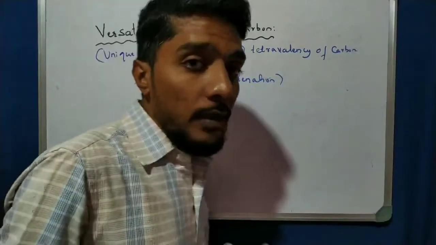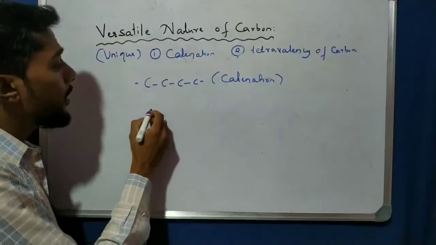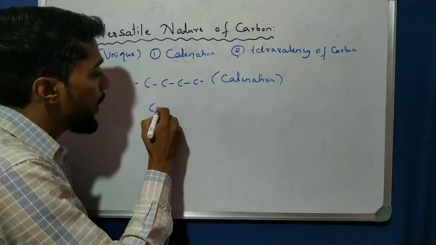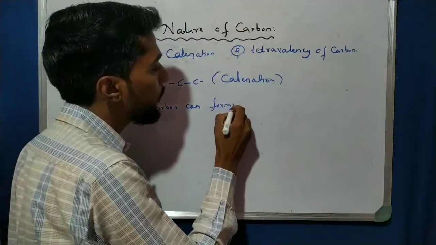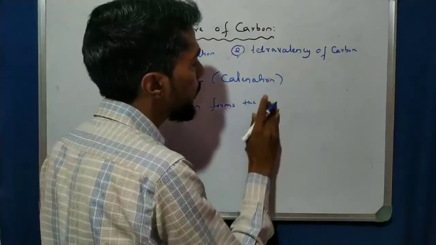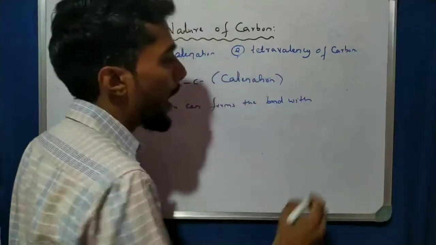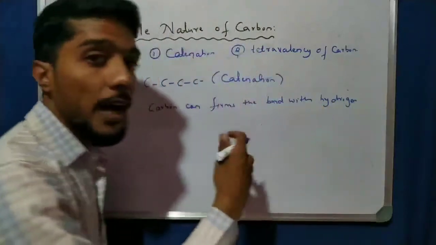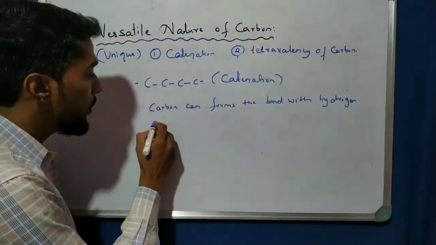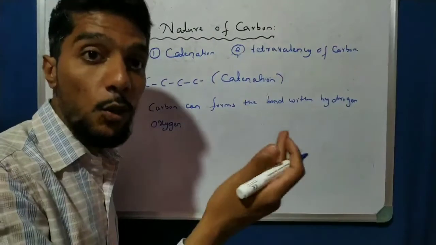Now, sometimes carbon does not bond with other carbon. Carbon can form bonds with hydrogen, which we call hydrocarbons, and with oxygen, as in carbon dioxide and carbon monoxide.